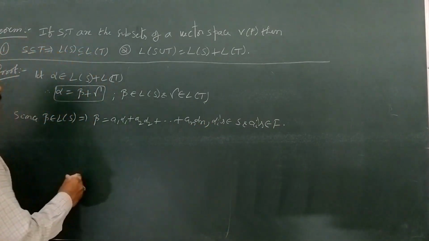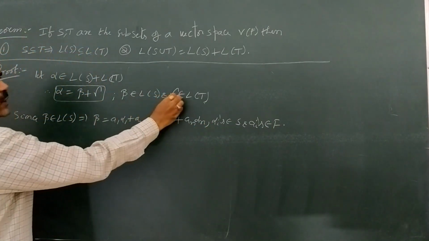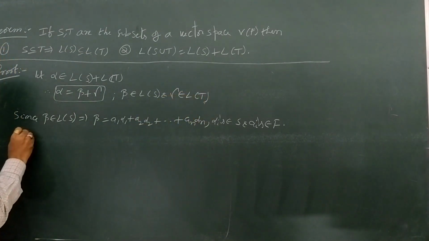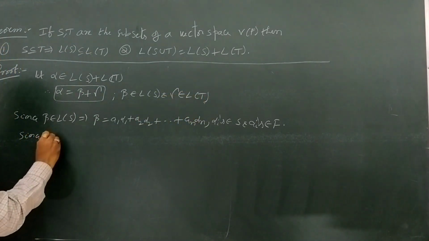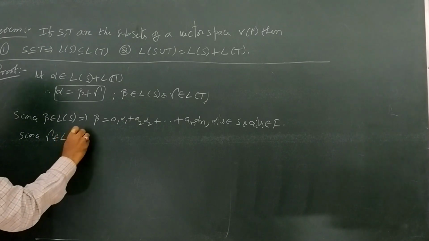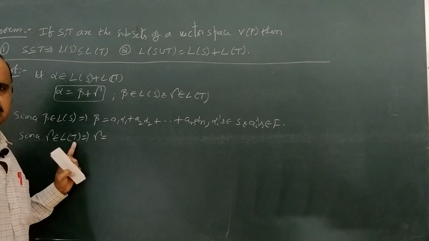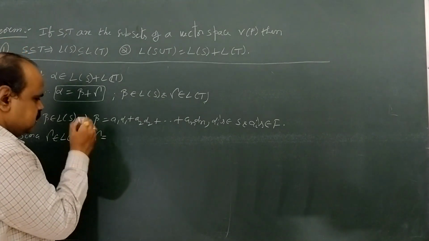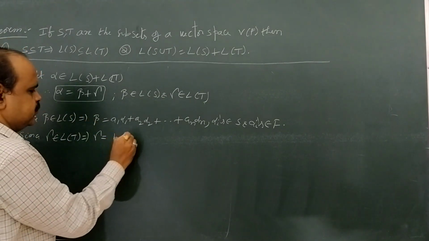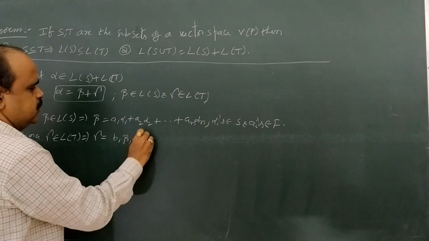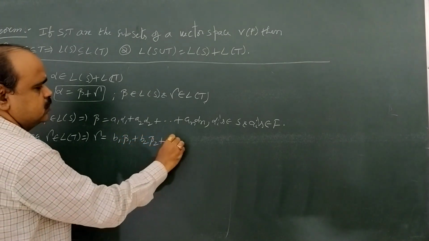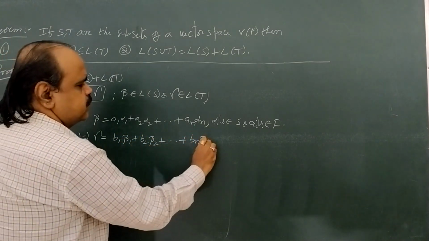Okay, now similarly, since gamma belongs to L of T, that implies this gamma is also a linear combination of vectors of capital T. So let it be gamma equal to some b1 beta 1 plus b2 beta 2 plus and so on plus bn beta n.